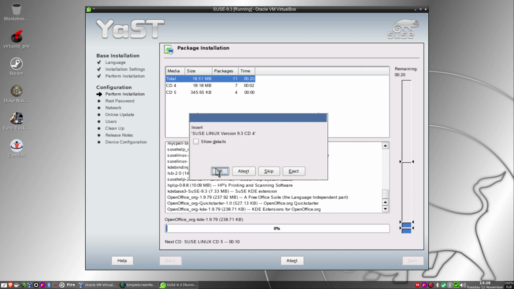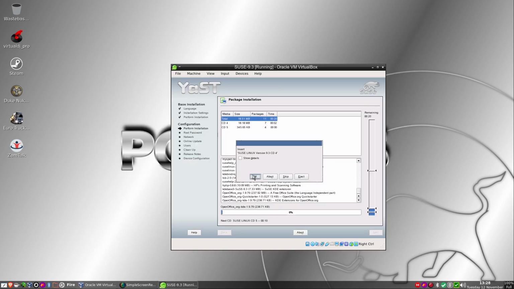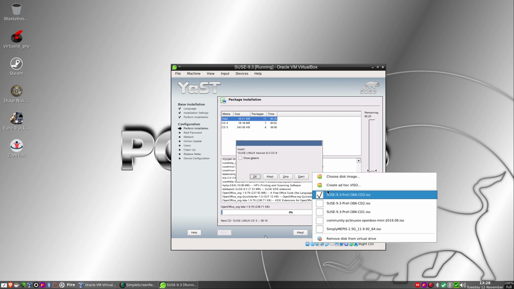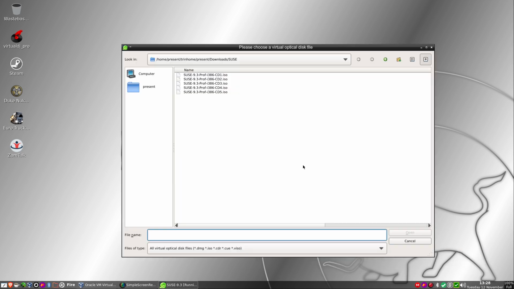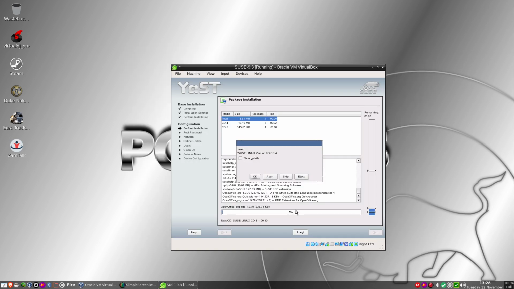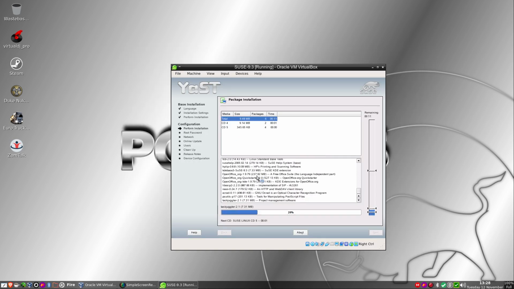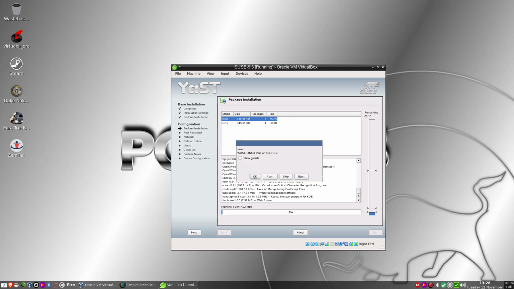There we go. CD4 required. So let's see. Choose disk image number 4. Okay. I won't even bother thinking, because I knew that would happen. There we go.